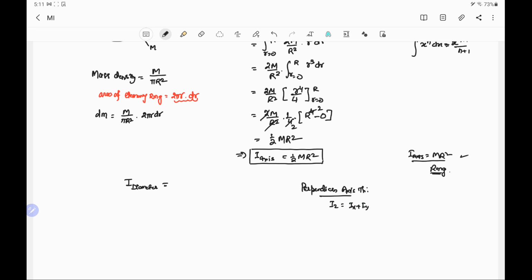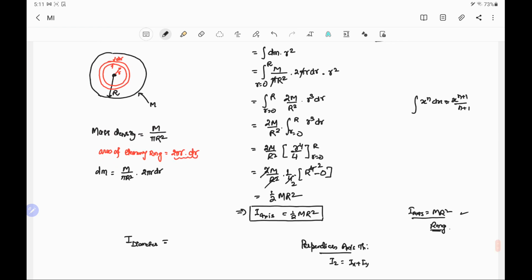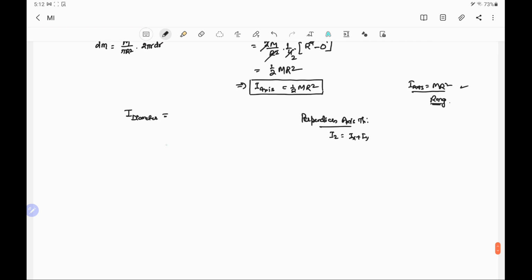And if we see the circular disk, the distribution of the mass about any of the diameters will be symmetrical. Say this is the disk, and if we take this diameter or this diameter or this diameter, we will see the distribution of mass is symmetric. So it means Ix equals Iy equals I diameter.